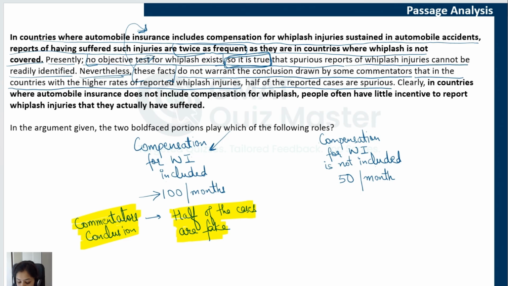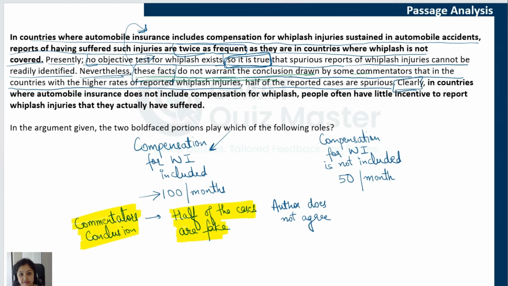No. The author does not agree. How do we know? Because the author is saying that these facts do not warrant the conclusion drawn by some commentators. Now, this is the author's opinion. This is the author's conclusion that we cannot arrive at this conclusion. Right? Now, let's read further.